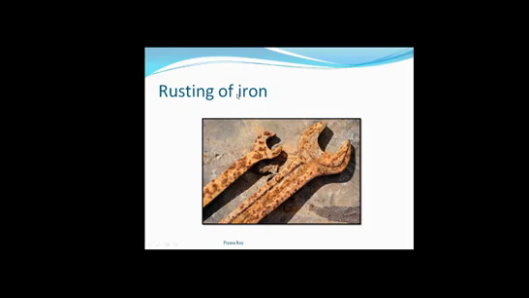So this change is a chemical change, and we cannot get back the iron in its original form again from the rusted iron. So this is a permanent or irreversible change, and as we are getting a whole new substance, this is fulfilling all the characteristics of chemical change. So rusting of iron can be considered as chemical change.